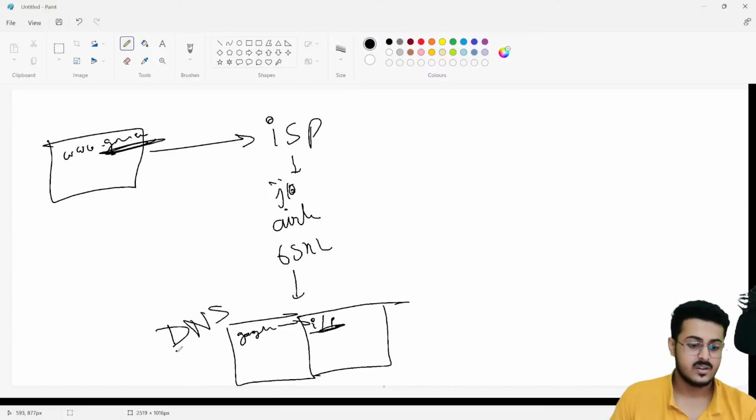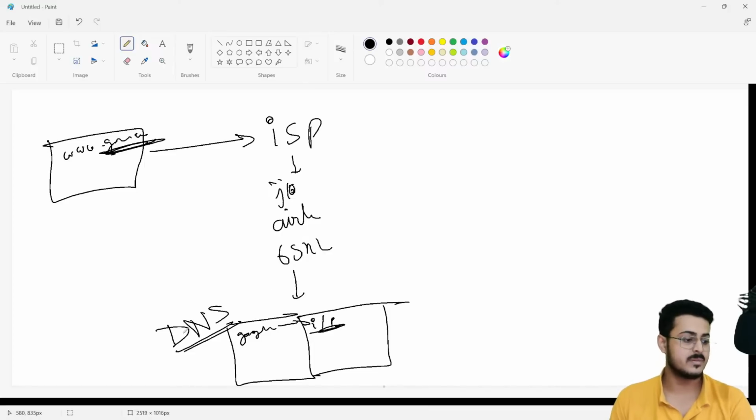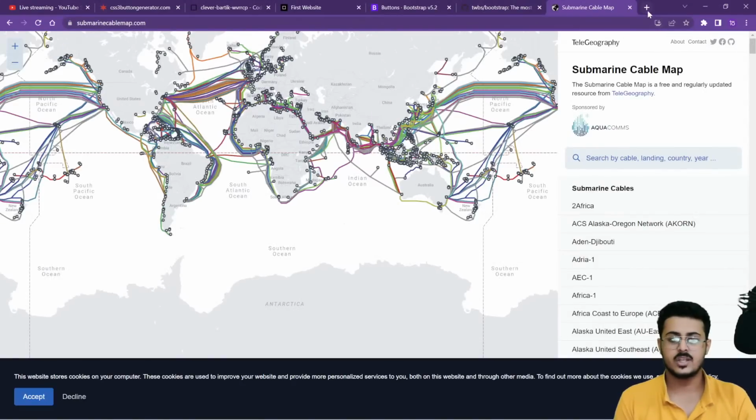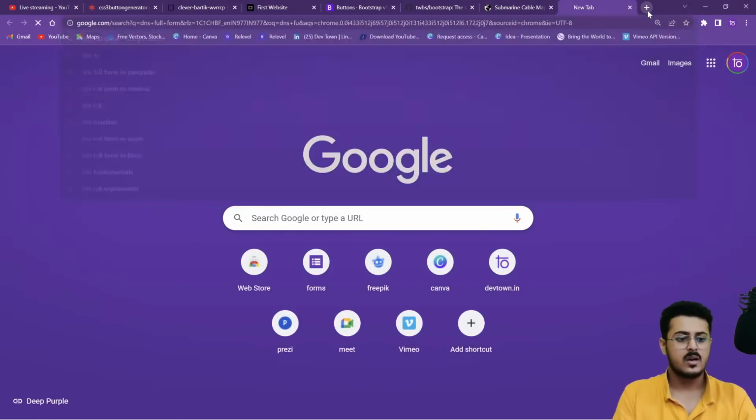Can somebody let me know the full form of DNS, guys? Please let me know. You can directly search for it as well if you don't know it. DNS full form, as simple as that.